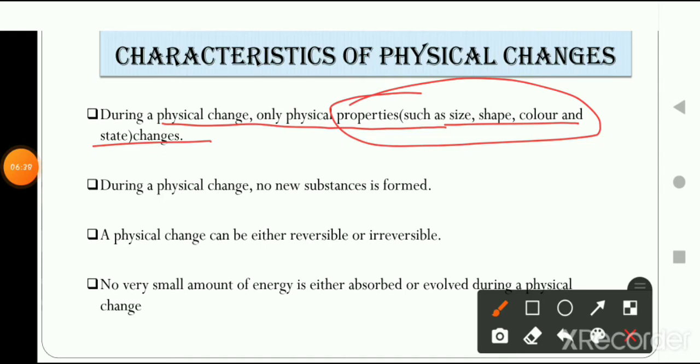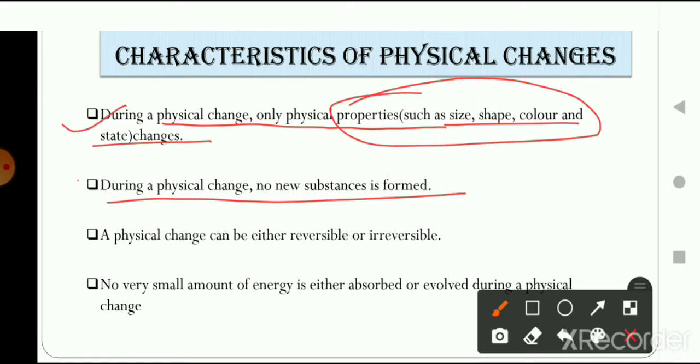Now let's talk about the second characteristic. During a physical change, no new substance is formed, right? As we have seen in the four examples, there is no formation of any other substance. Only the substance from which they are made remained at the end. Even after changing, they remain the same, right? There is no formation of any new substance. All the changes that have been done are either to the shape, size, color, or the state of the substance.